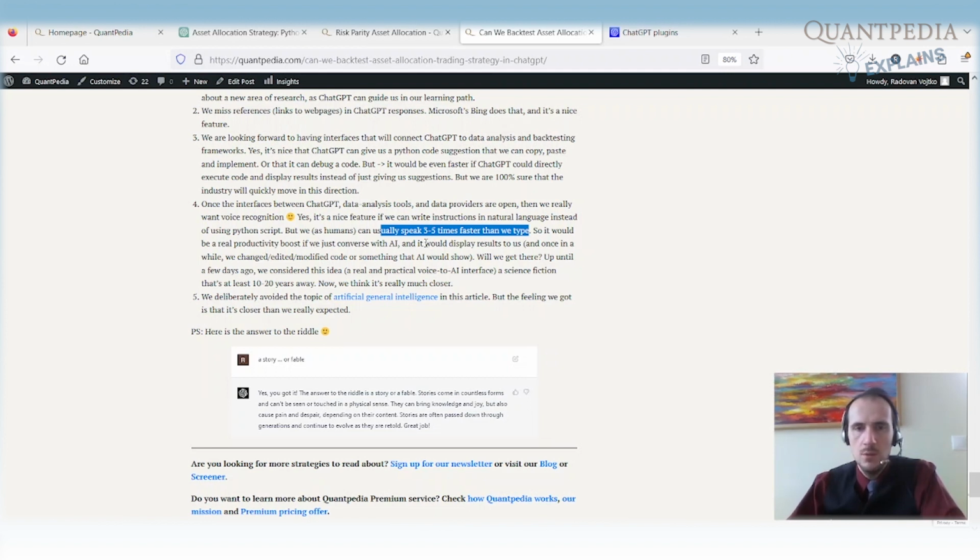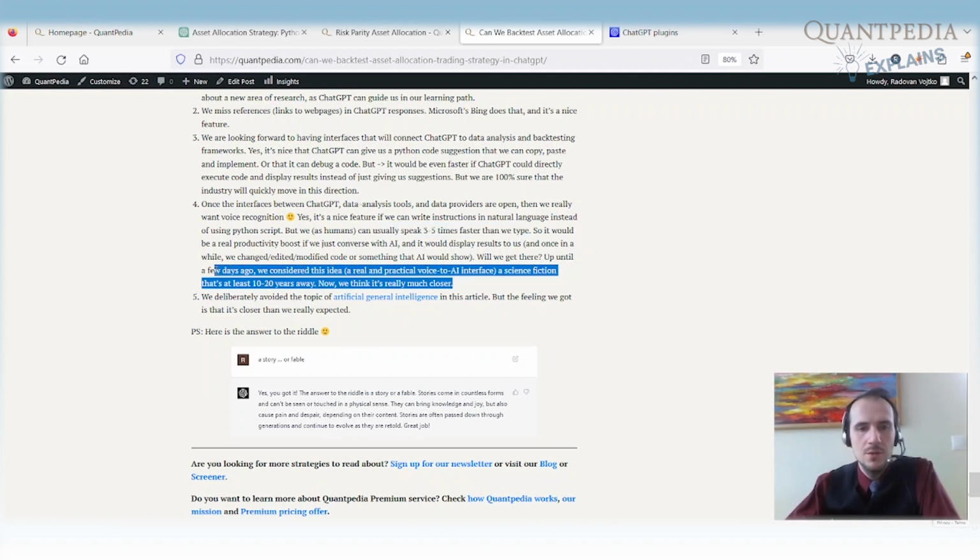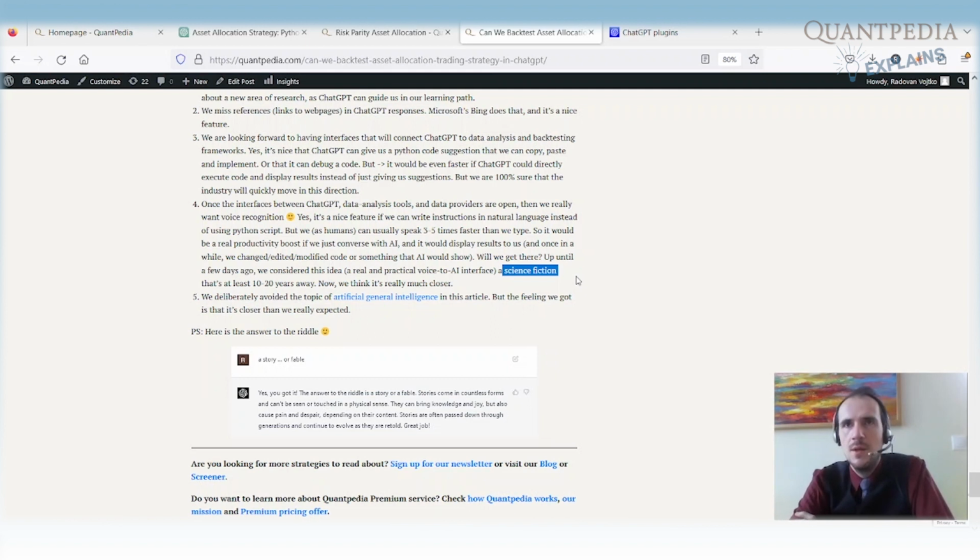In this way, we can treat the AI as some junior data analyst. We can ask it questions, it will give us the answers, and it will be really fast. I think we will get there. As I'm writing here, up until a few days ago I considered this idea science fiction, that we will be able to converse with computers and they will give us answers to data analysis questions. I thought it was 10 to 20 years away. I think we are much closer, something like 6 to 12 months.